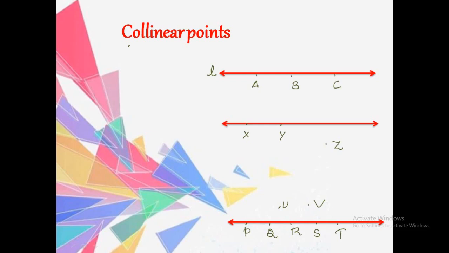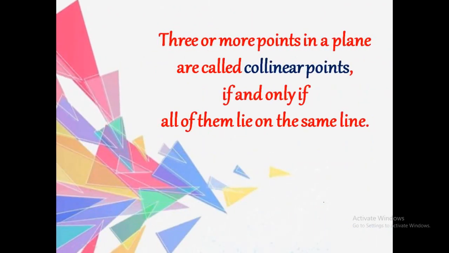They lie on the same line. But if we add the points U and V, we can say that they are non-collinear points. So how can we define collinear points? 3 or more points in a plane are called collinear points if and only if all of them lie on the same line.